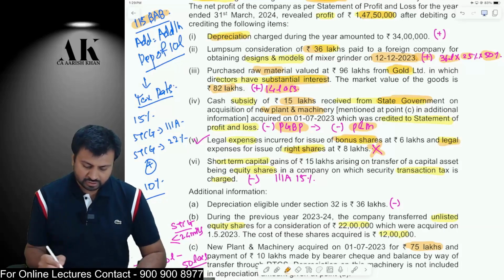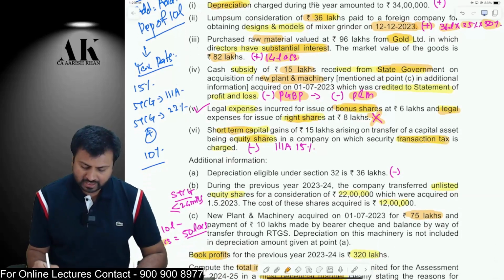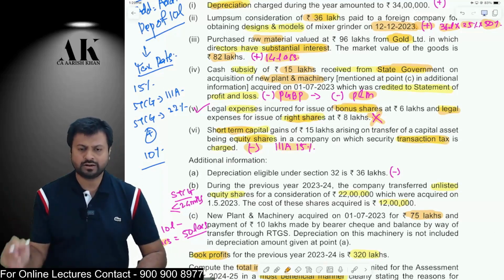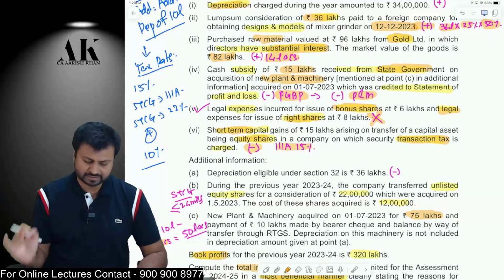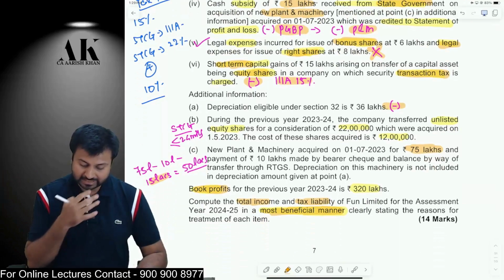Next one, short-term capital gains on which STT is paid. Therefore, it is covered under 111A. Therefore, reduce from here and show under 111A. You will show under 111A. 111A capital gains, 15% tax. Depreciation under income tax law, 36 lakhs. You can claim that as a deduction.